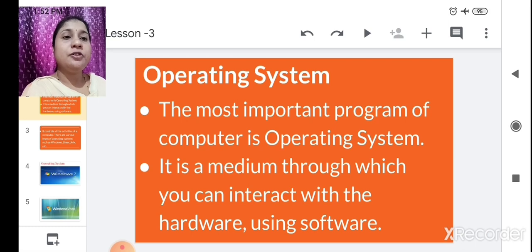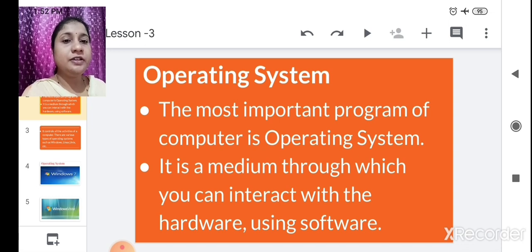The most important program of a computer is the operating system. It is a medium through which you can interact with the hardware using software. This is the medium between hardware and software. Hardware means your keyboard and mouse. Whatever instruction you give to the computer through keyboard or mouse, this operating system, that is a software, will convert it and act according to your instructions.